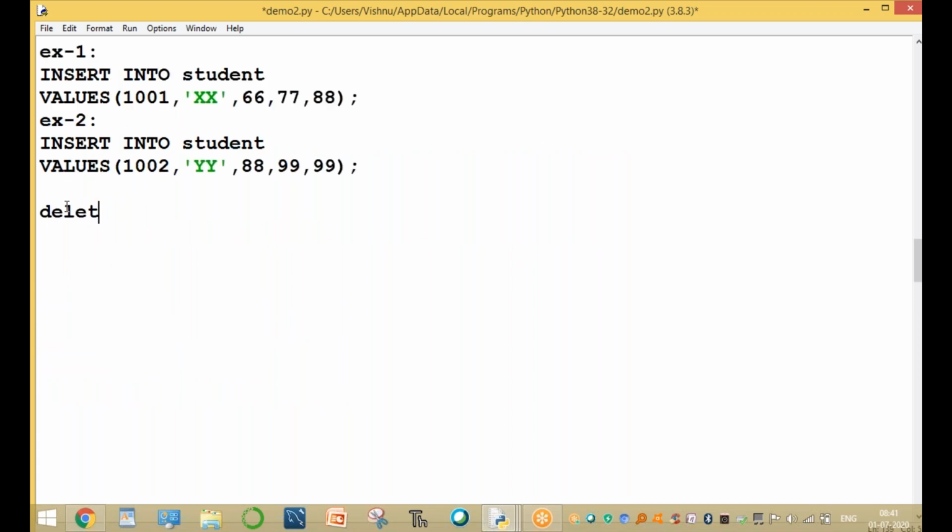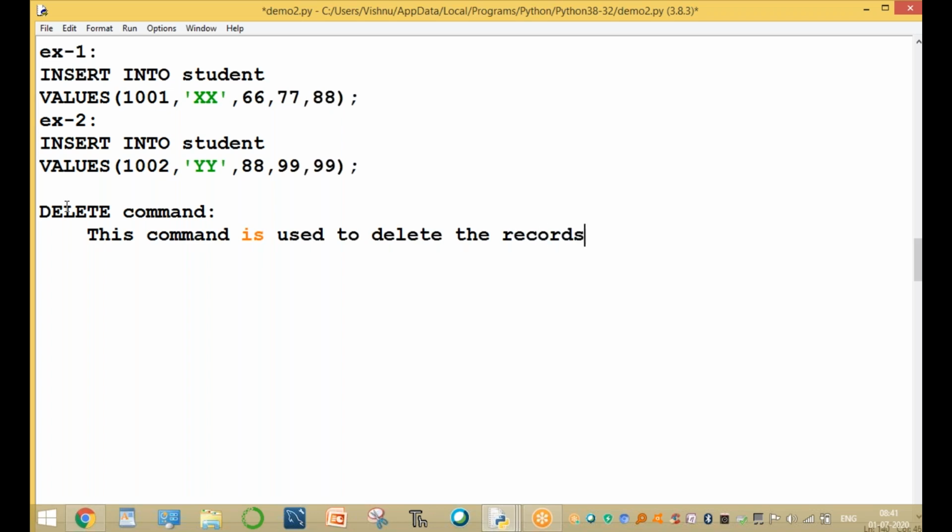One more command is the delete command. Its main purpose is to delete records from a table. The syntax is: delete from table name, semicolon.